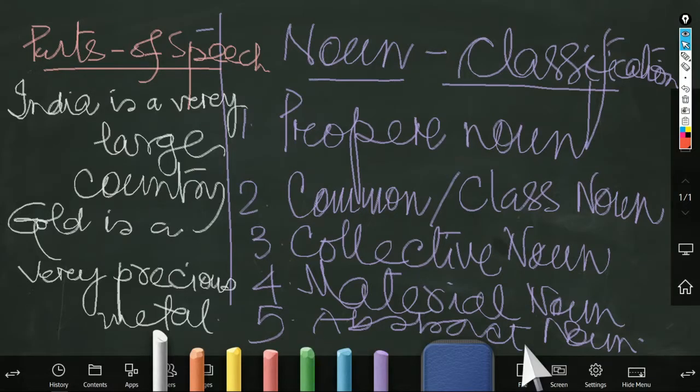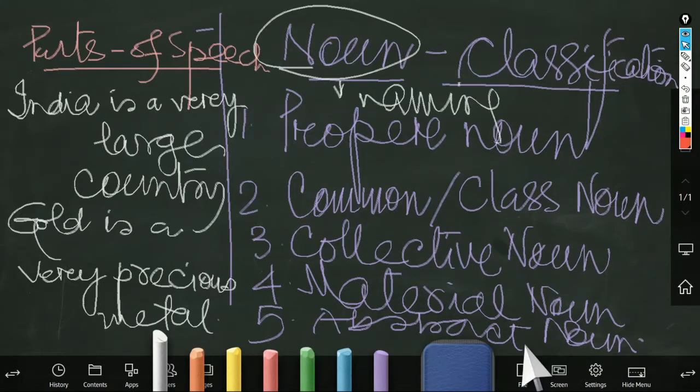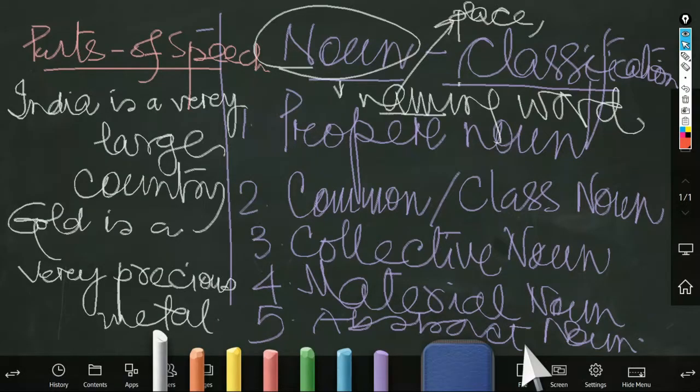So my dear children, when I talk about the noun, what is a noun? Noun is a naming word. Naming word means it names something. It may be the name of a place, it may be the name of a person, or it may be the name of any idea.